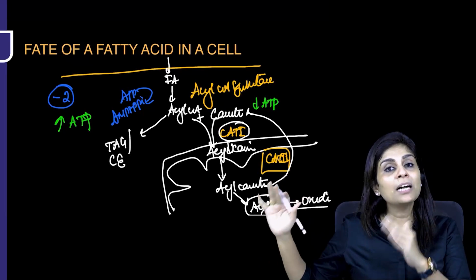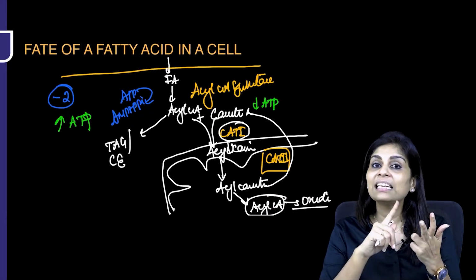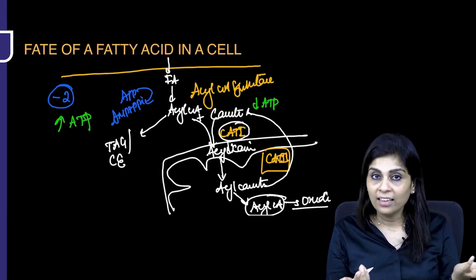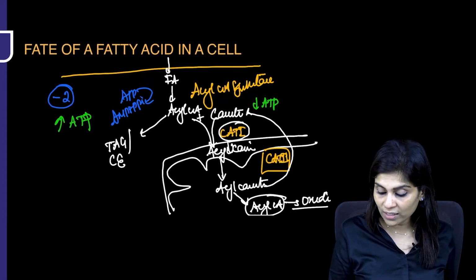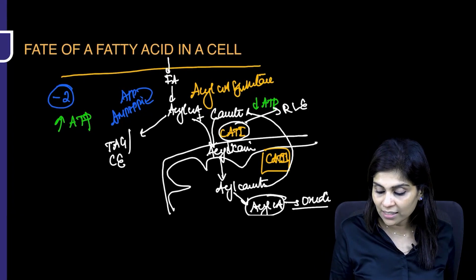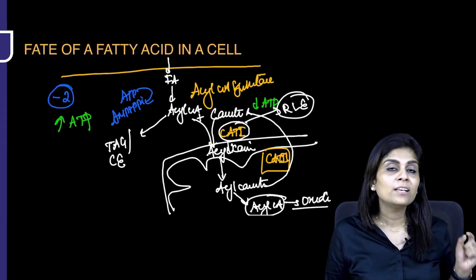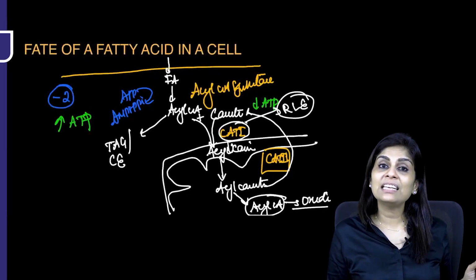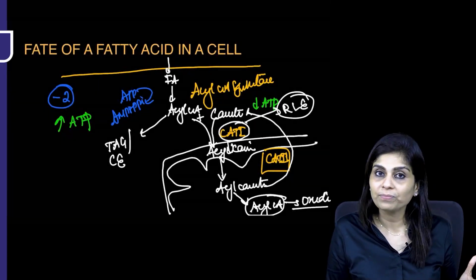So which enzyme commits fatty acid to oxidation? It is carnitine acyltransferase 1. Yeah, so that is the rate limiting enzyme of fatty acid oxidation. This I've told you in the last session, which is on fatty acid synthesis as well. So what is the rate limiting enzyme of fatty acid oxidation? It is carnitine acyltransferase 1.